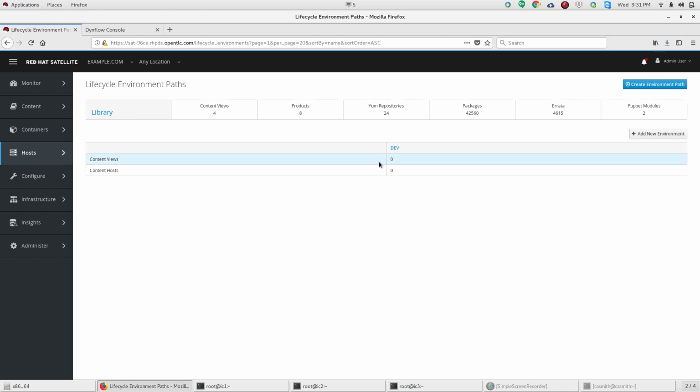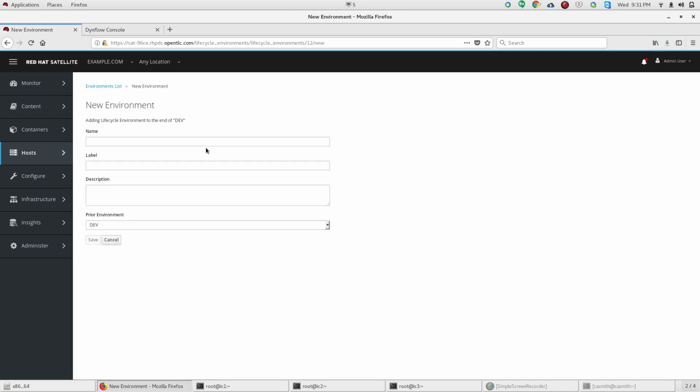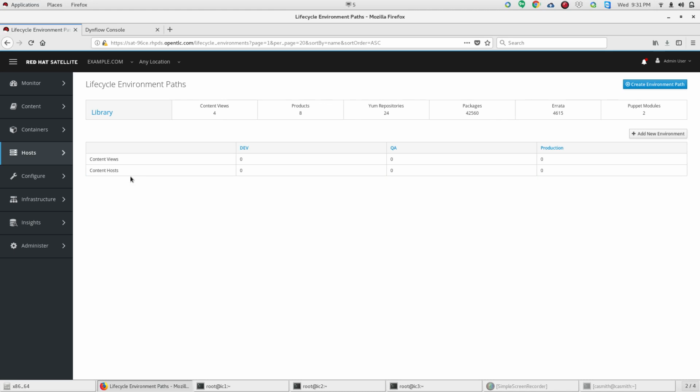Some people use the library as their development tier, but for the purposes of our exercise here, we'll create a dev environment, and then a QA environment, and then a production environment. Now, the most important thing is that content flows from left to right. It starts at the library and it'll continue down this lifecycle environment.